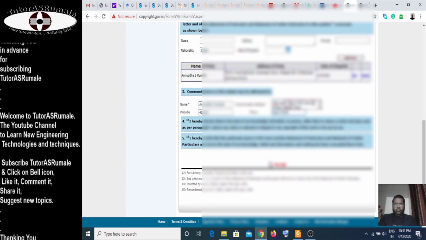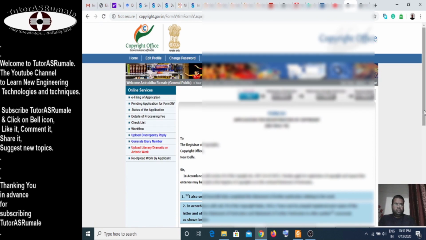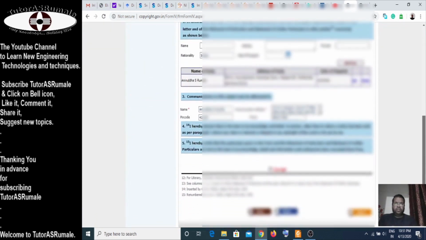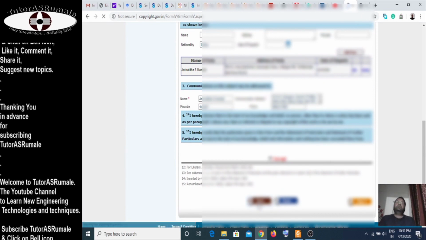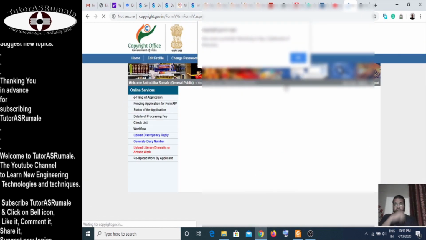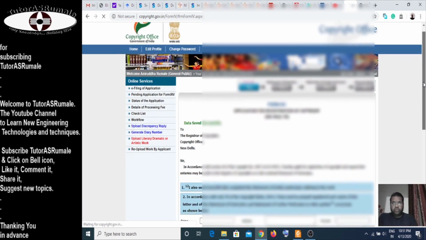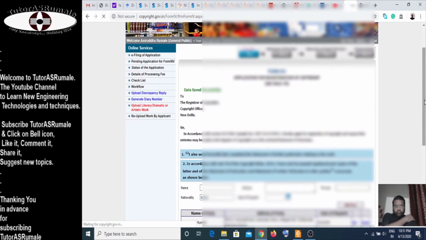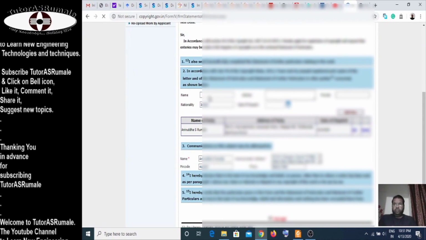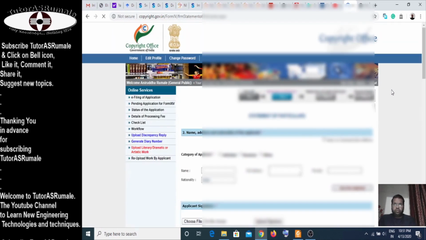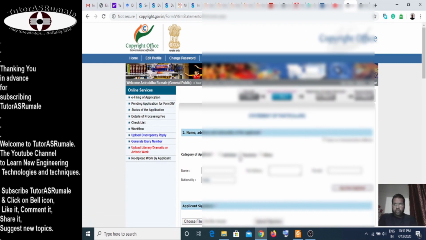Once the form is filled, say I accept. You have to accept this. And once I accept is done, you have to save the stage 1 filing. So stage 1 filing is saved. You say OK. After this, I have to enter the stage 2 data.